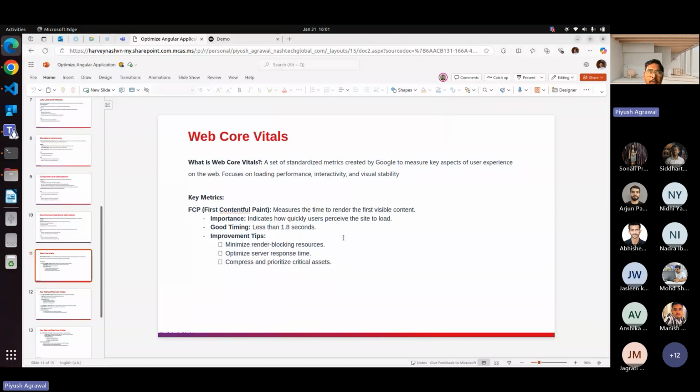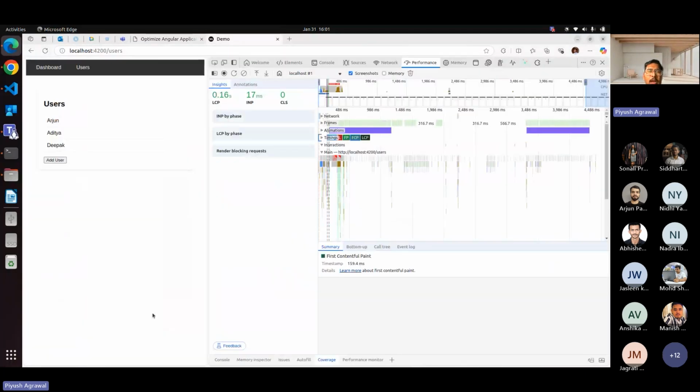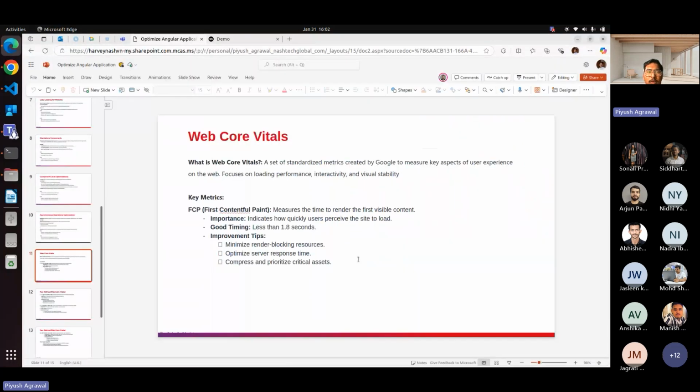Sometimes we use third-party libraries, so we should prioritize things. For example, if you have a specific requirement like using Google login, and you are using the GSI library to load the Google login button, then you can prioritize it after the DOM. After fully rendering the template, we load the library, then the login button is loaded. This is one example of how we can improve the FCP.